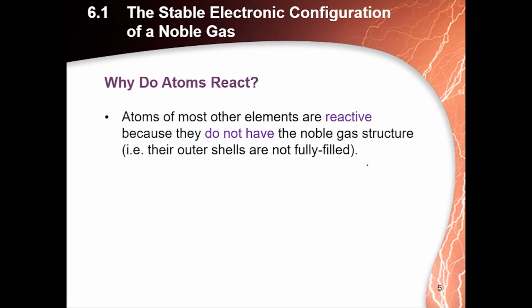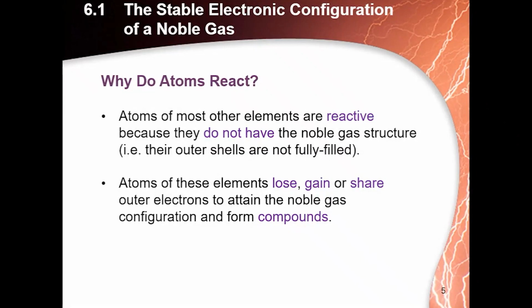In their outermost shell, there are not 8 electrons present. So they react to become stable. Atoms of these elements lose, gain or share outer electrons to attain the noble gas configuration and form compounds. In short, the stability criterion of atoms is to complete their duplet and octet.